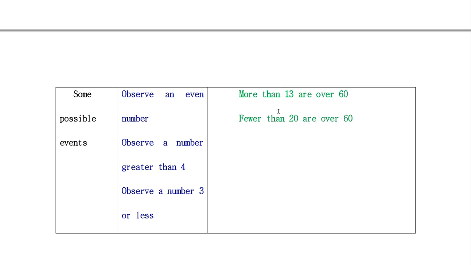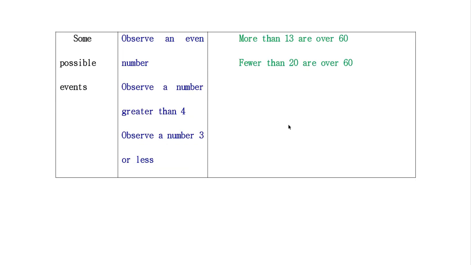Here, more than 30 are over 60: a set of 13 members of the board of directors who are over 60. So each individual person is an outcome, and a set of outcomes is an event. Fewer than 20 are over 60; this is also another example of an event. So I think we have cleared these concepts.